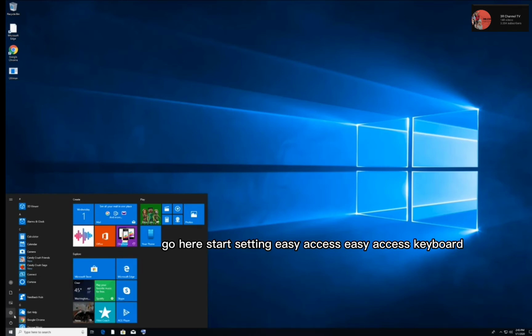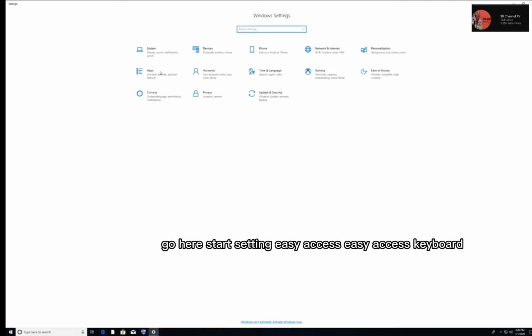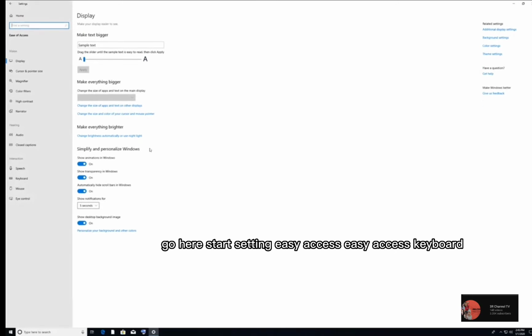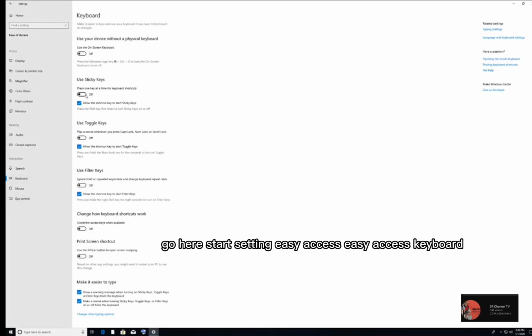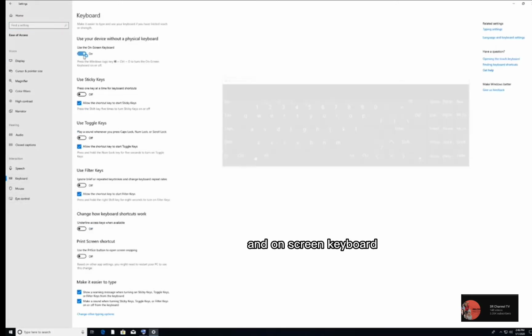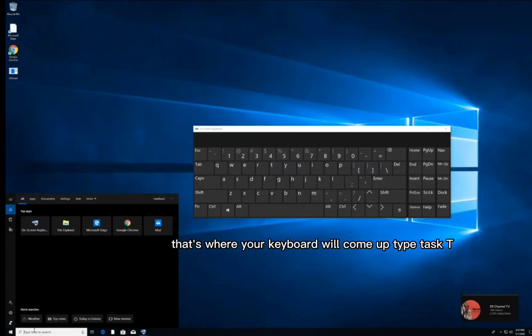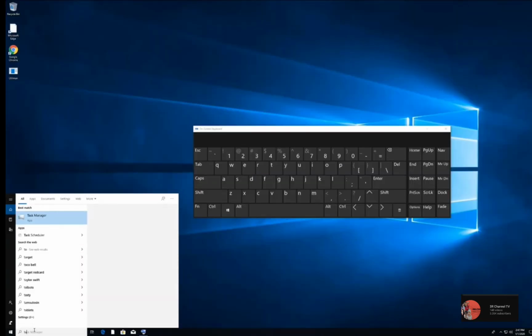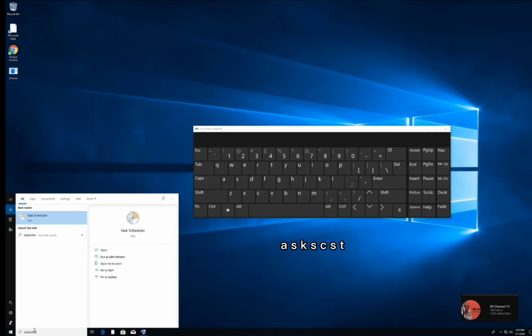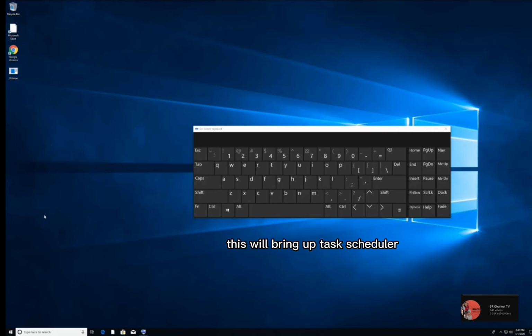Fifth solution. Go here, Start, Settings, Easy Access, Keyboard, and On-Screen Keyboard. That's where your keyboard will come up. Type taskschd.msc. This will bring up Task Scheduler.